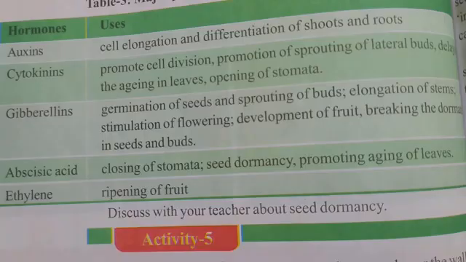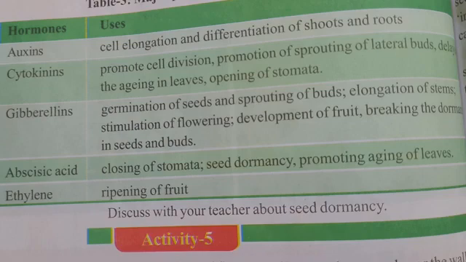Now, examples of different phytohormones and their uses.